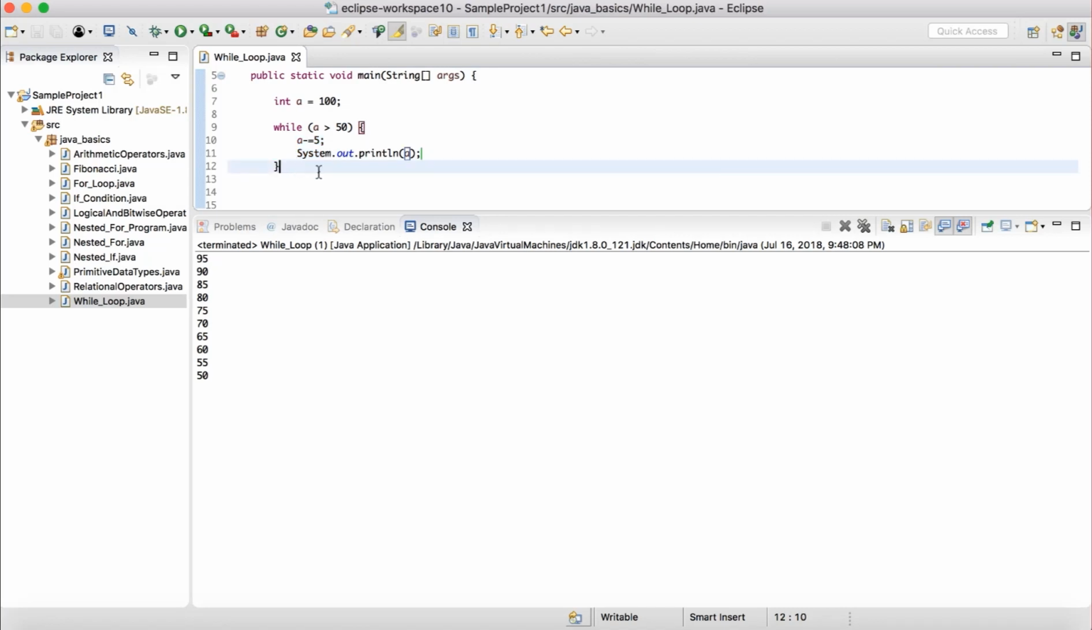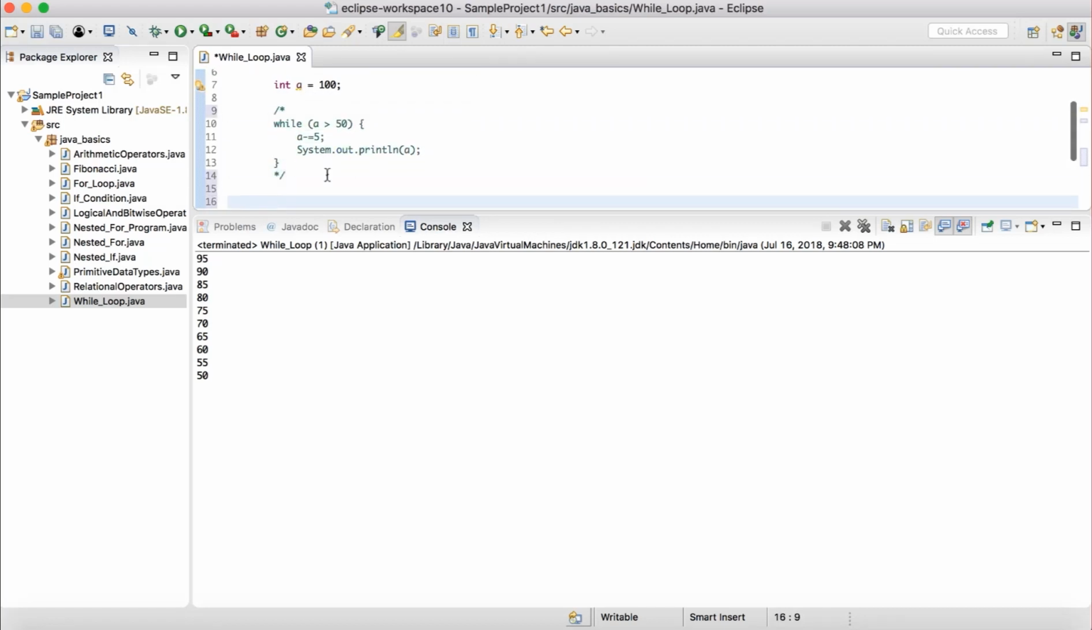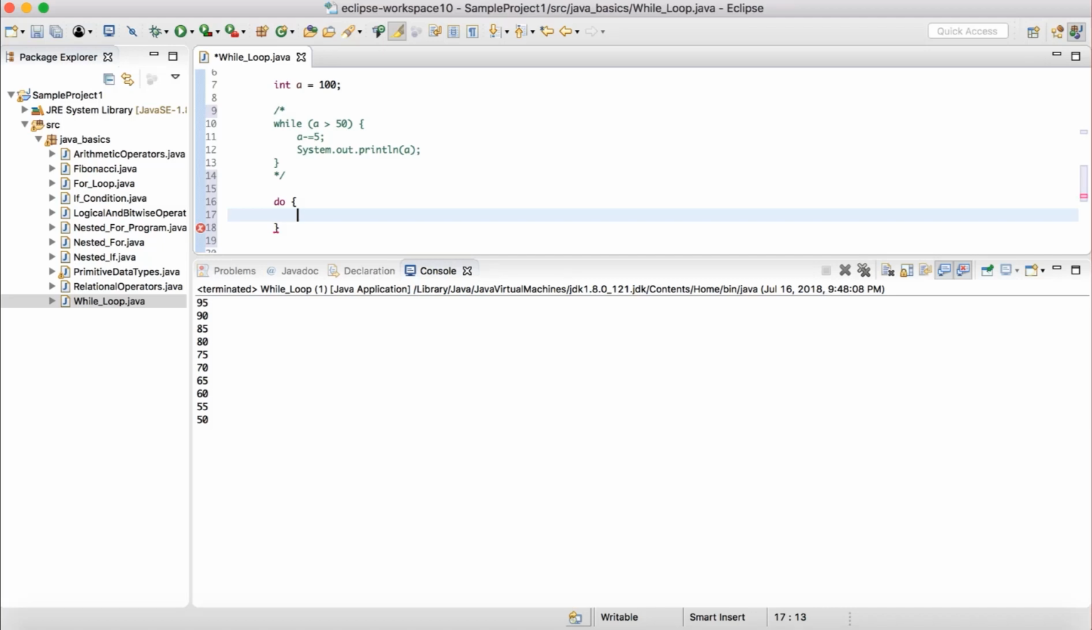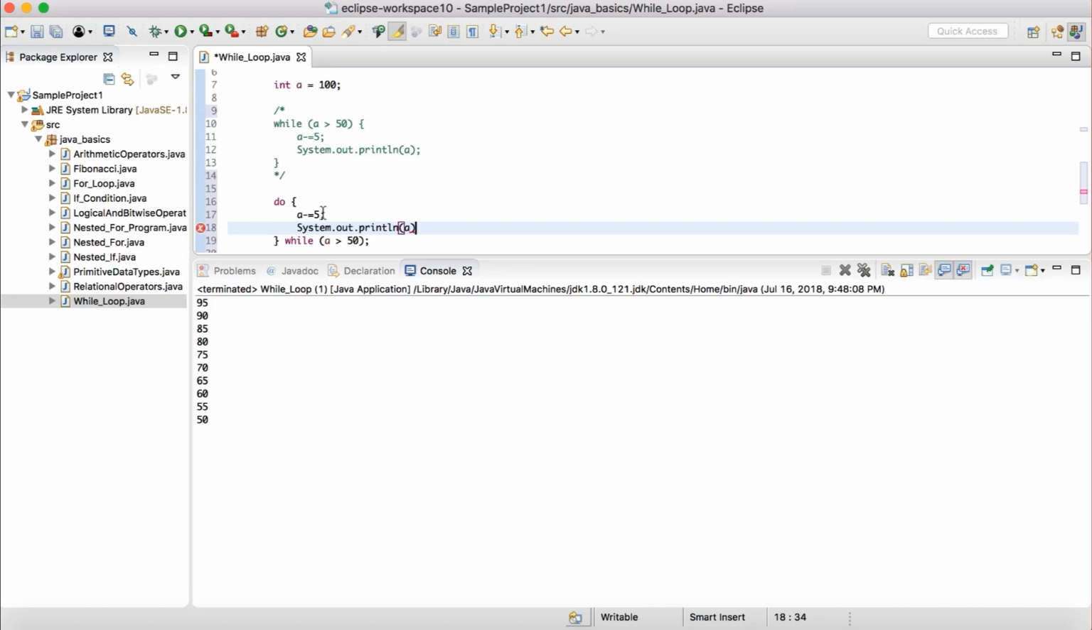Now the concept of do while is also very similar. Let me comment these lines of code, and over here let us take a look at the do while loop. The syntax is something like this. We'll have a do, and then we'll have a while, and then the condition over here. Let us use the same condition, a greater than 50, and the same code we can put inside the do while loop.